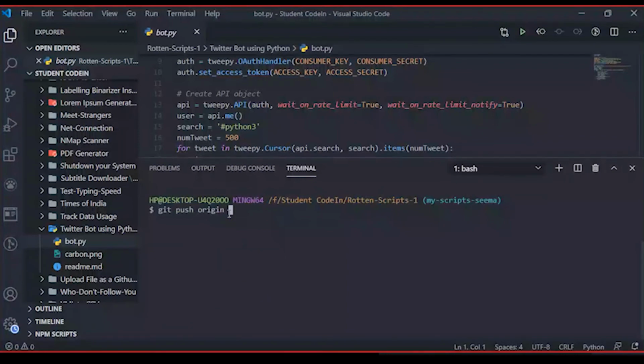Okay, and then the branch name. So I want all the changes from this branch to go to the main repository that was for Harsh Casper slash Rotan scripts. So yeah, this will be used, and after that, I'll just terminate this command.